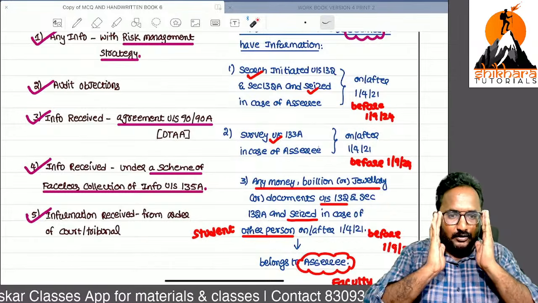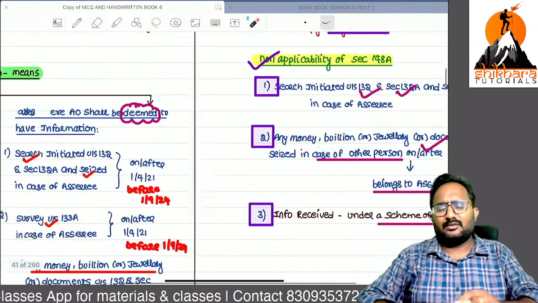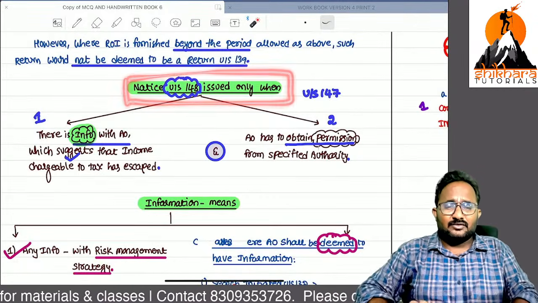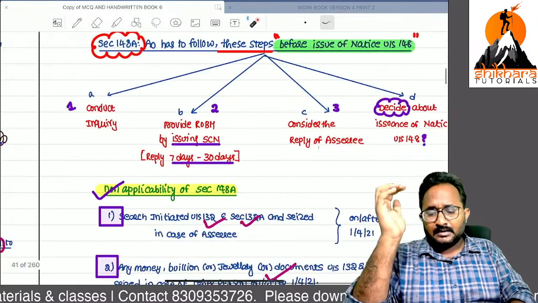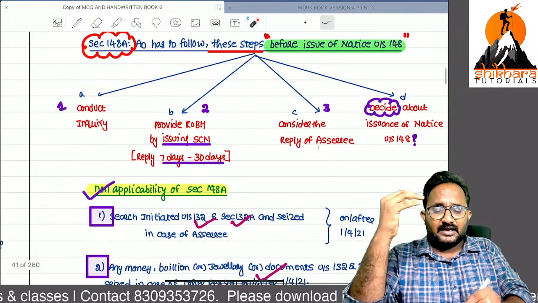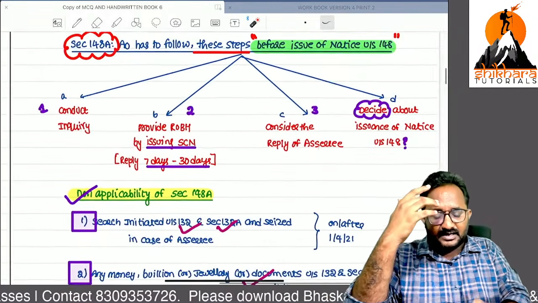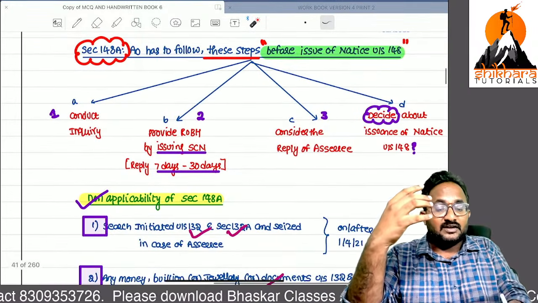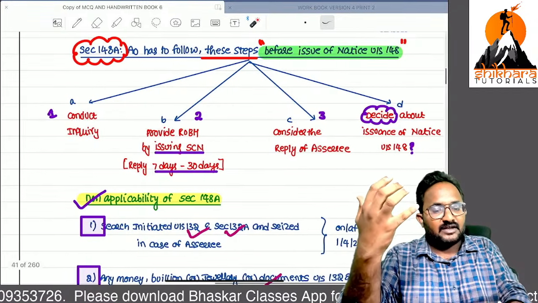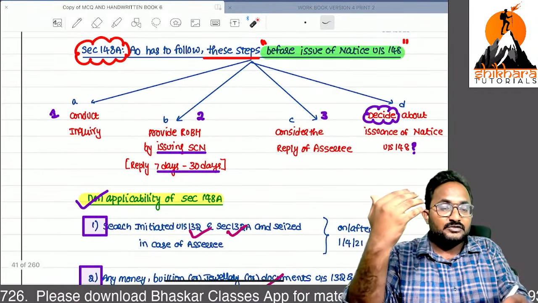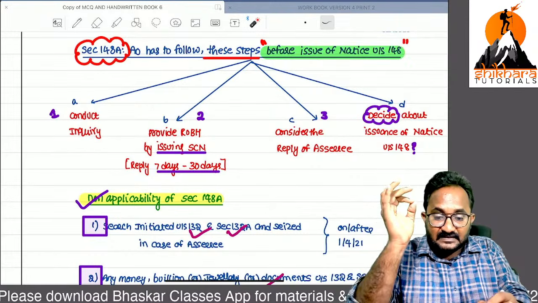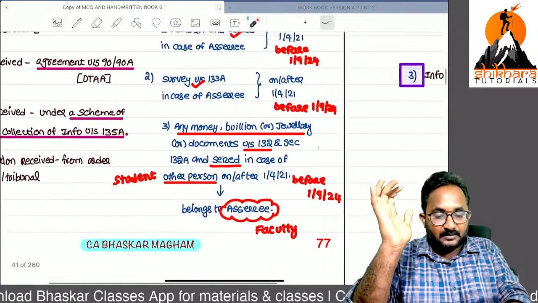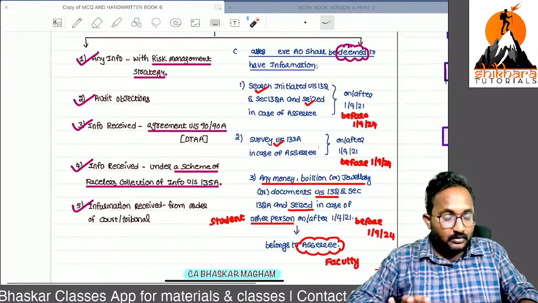So non-applicability means, why do we want to start the 148 procedure? We can give one more chance, like we can ask for an inquiry. Yes sir, ask with a show cause notice also, then consider the reply. If he gives convincing reasons, then we can stop the issuance of the 148 notice. These are the steps you can follow.